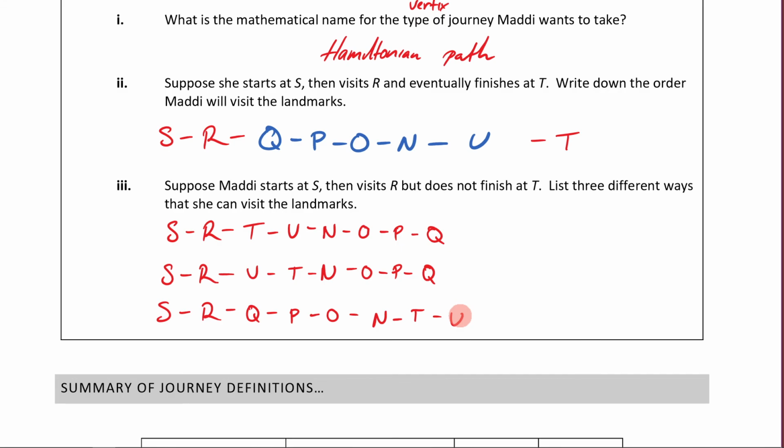Perfect. And just like that, we are all done. We have answered that question right there. Hopefully this has made sense, and I'll see you in the next one.